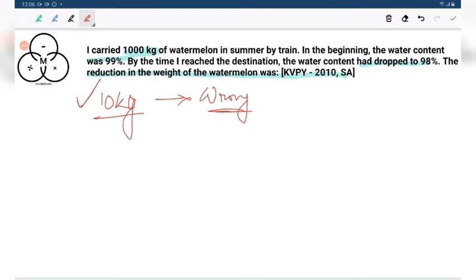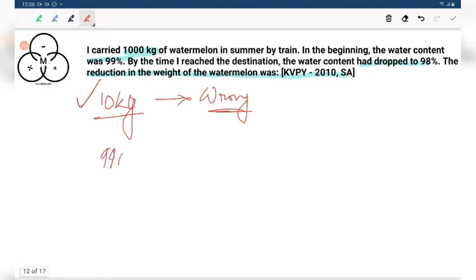You are carrying 1000 kilogram of watermelon in summer by train. In the beginning, the water content was 99%. That means what? What is the solid content? 990 kilo is made by the water only.